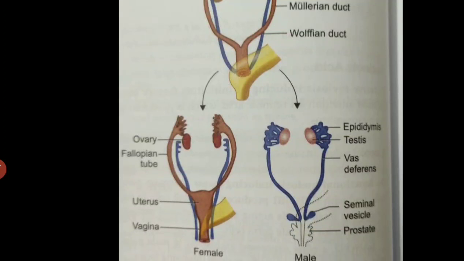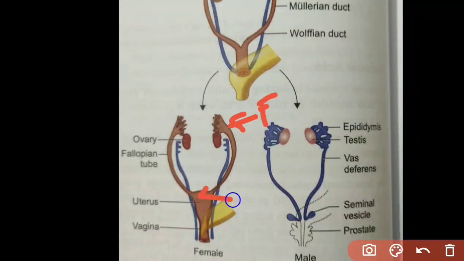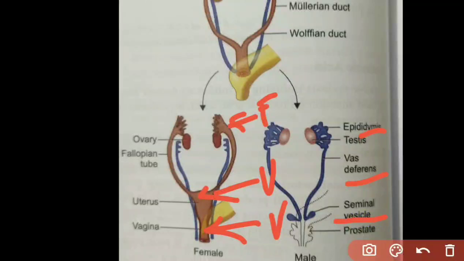in females this Mullerian duct develops into the fallopian tube, the uterus and the upper part of the vagina. Whereas the Wolffian duct in males develops into three main structures. One is the epididymis, next is the vas deferens and the seminal vesicles. Three structures.